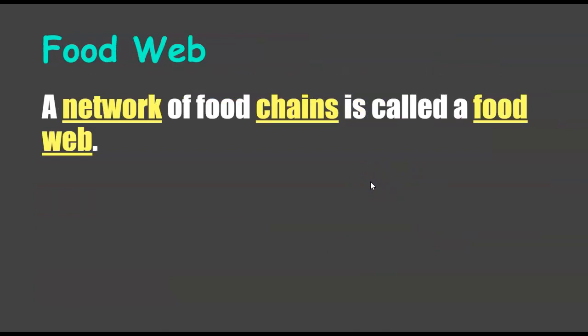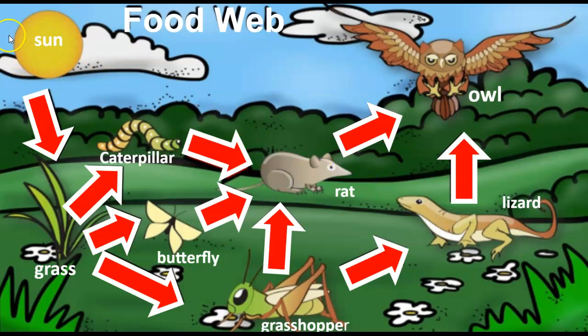All right. So we talked about a food chain. That is one sequence. If we add a bunch of sequences together to see a bunch of different possibilities, you will get a food web. It is a network of food chains. For example, we started with that primary source, and then we went to the grass.